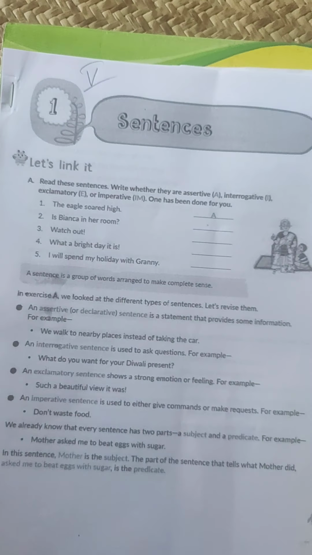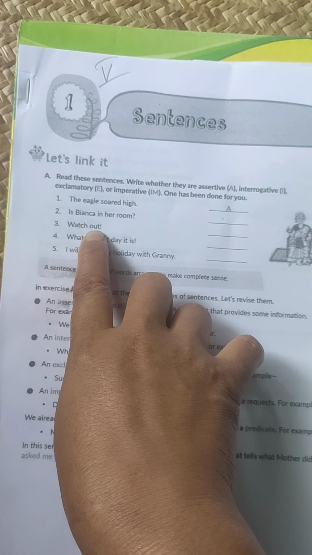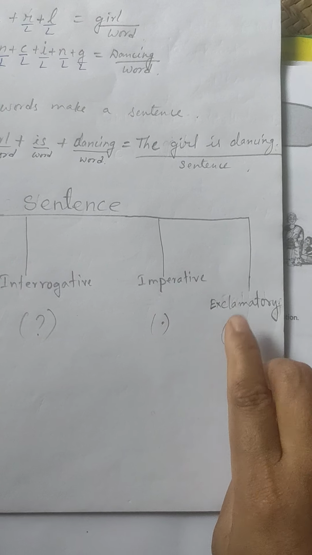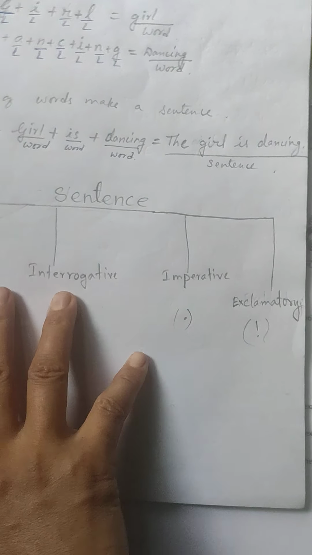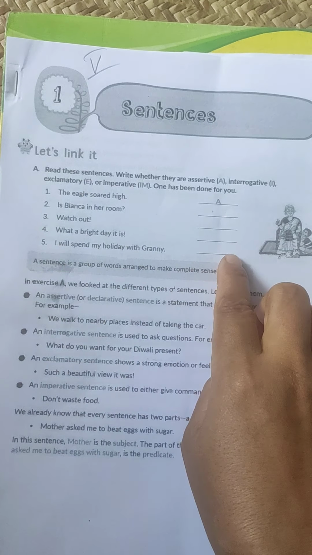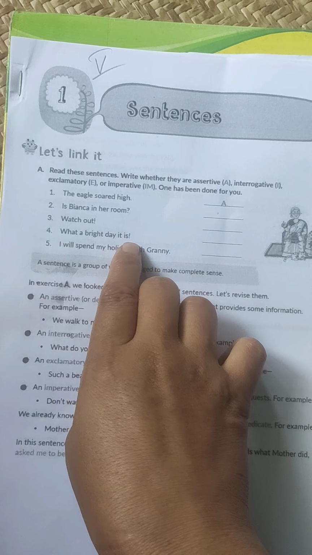Watch out. Suddenly they're telling, look, watch out. Then an exclamation mark is there. If an exclamation mark is there, it will be an exclamatory sentence. So you have to write here exclamatory sentence, that is E. Now, what a bright day it is.